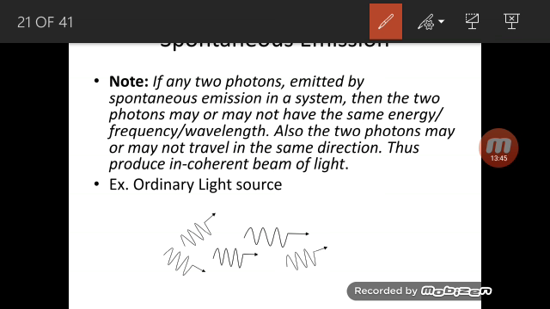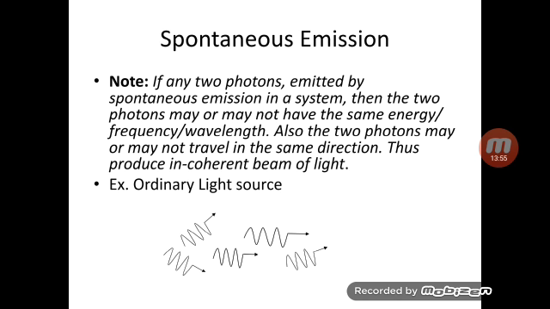Two photons may or may not travel in the same direction, and may or may not have the same energy. Therefore all ordinary light sources have emissions of this type, that is, spontaneous emission.